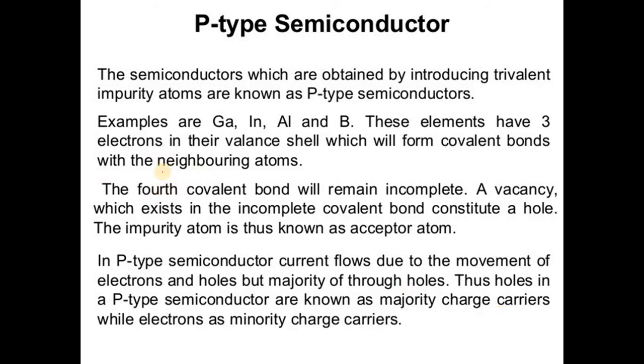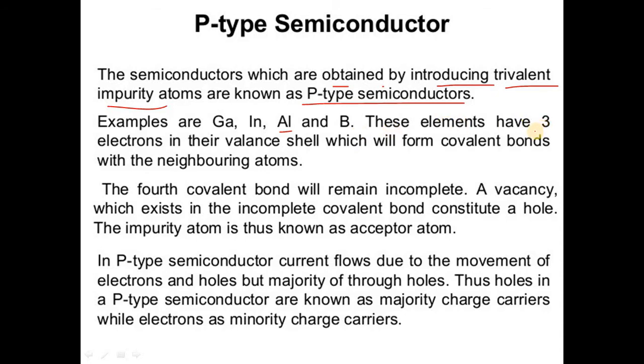The semiconductors which are obtained by introducing trivalent impurity atoms are known as p-type semiconductors. That is group number 13, examples are boron, aluminum, gallium and indium.